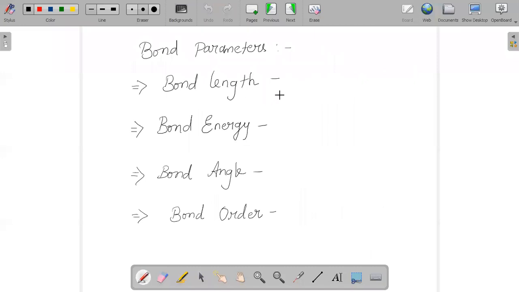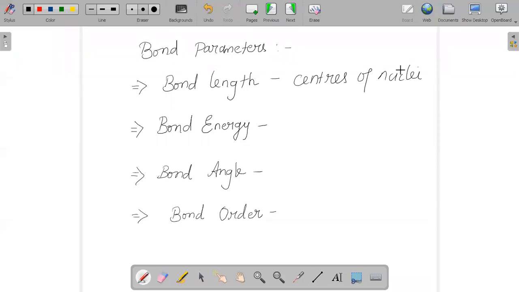First is bond length. This is nothing but the equilibrium distance between the centers of the nuclei of the two bonded atoms.